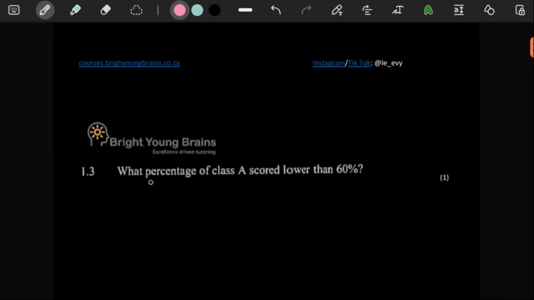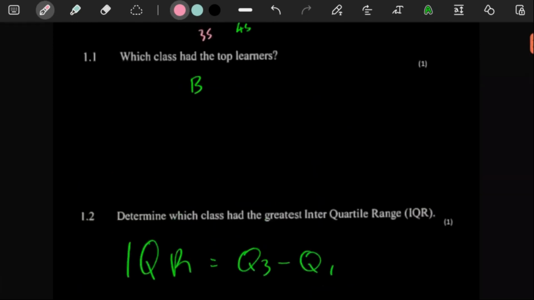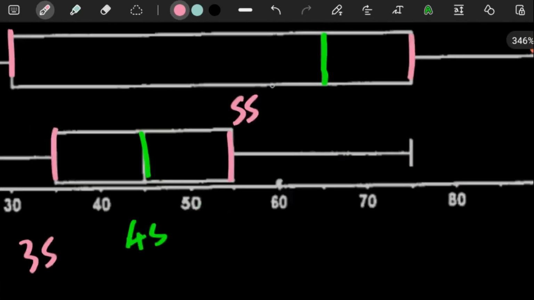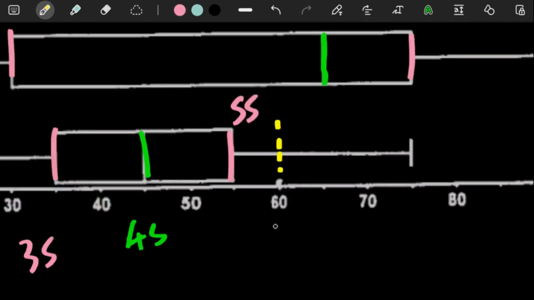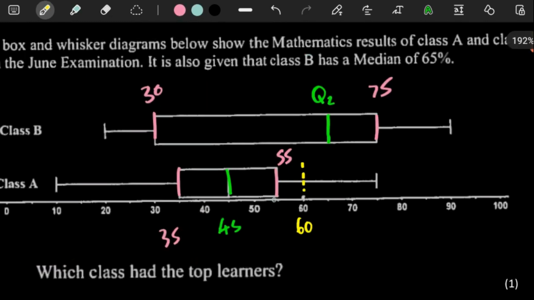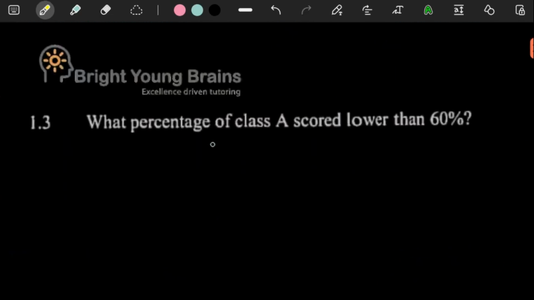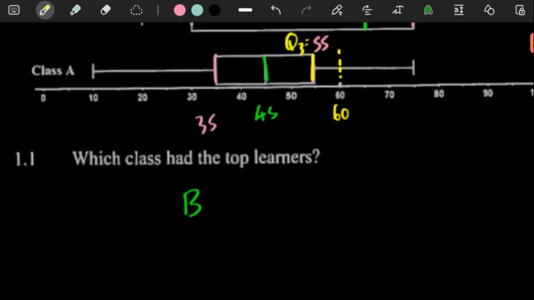1.3 says, what percentage of class A scored lower than 60%? This is where 60% is. We know Q3 is over here, and Q3 is 55%, so 75% of the people have lower than 55%. But they are asking what percentage of class A has lower than 60%.